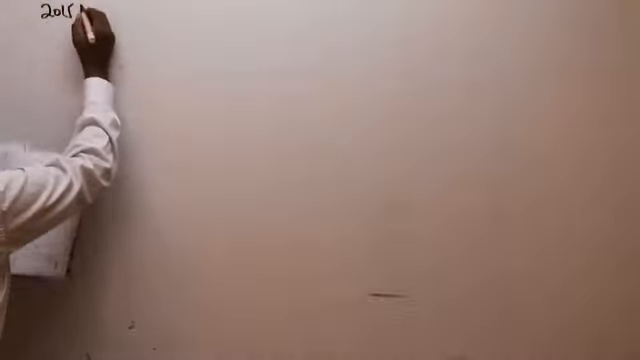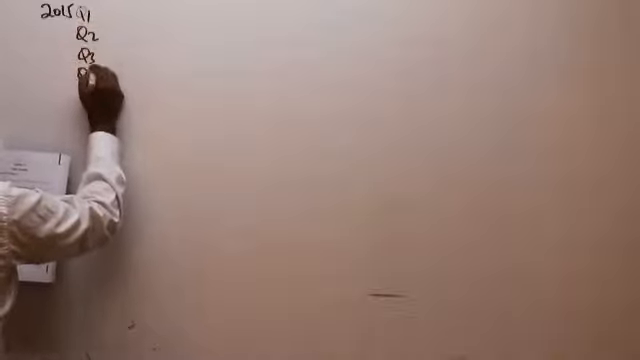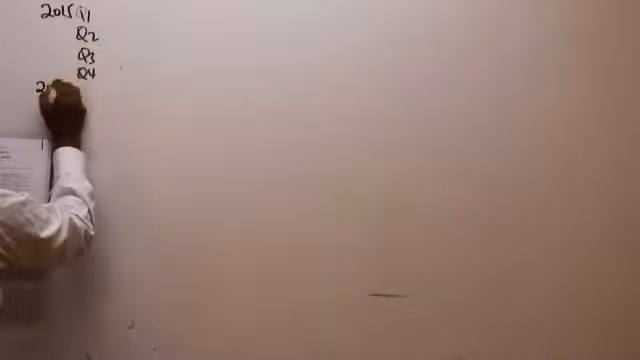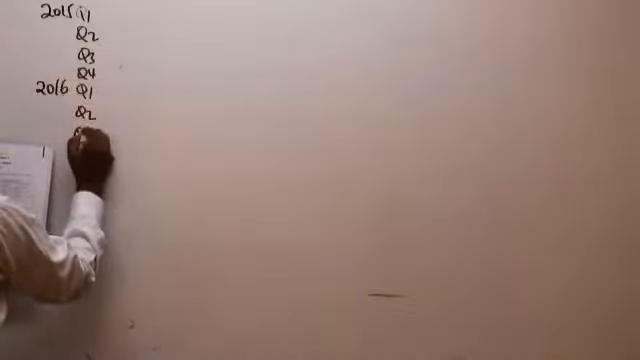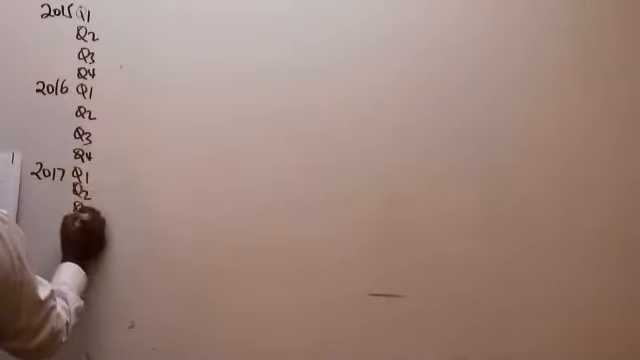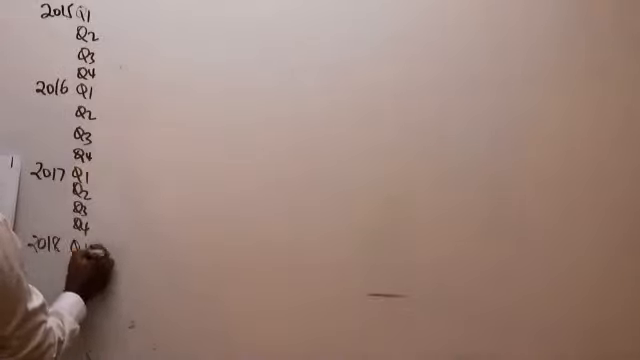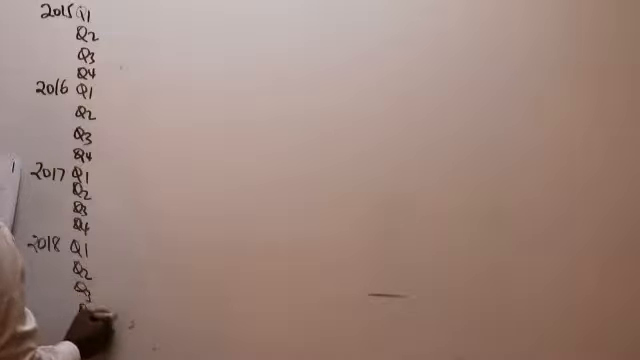So ladies and gentlemen, the first thing that I will do in such a question is to organize this data in columnar form. We have 2015, with 4 quarters: quarter 1, quarter 2, quarter 3, quarter 4. We have 2016, with quarter 1, quarter 2, quarter 3, quarter 4. We have 2018, where we can only see 3 quarters: quarter 1, quarter 2, quarter 3. We can also put the fourth just for the sake of it, but I can see it's a dash there.